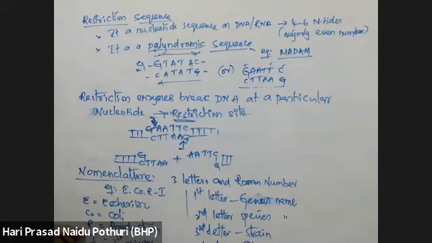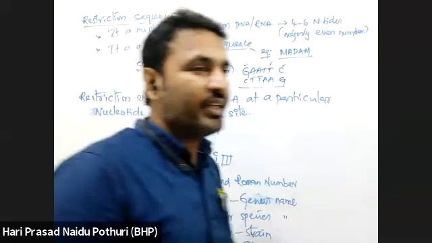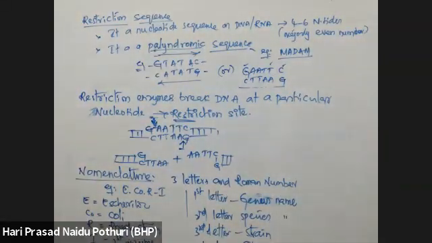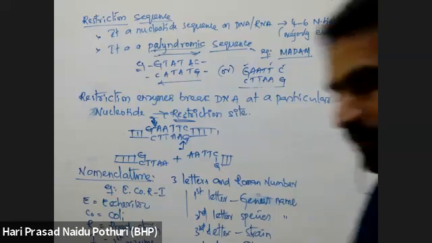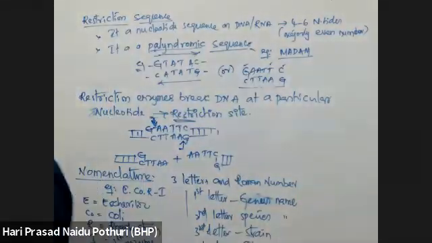It is isolated from the rough strain, so it was given R1. HindII: Haemophilus influenzae is a bacteria. In that there is a D strain. From the D strain of Haemophilus influenzae it was isolated, so it was named like that. Okay, right? We'll continue in the next class.